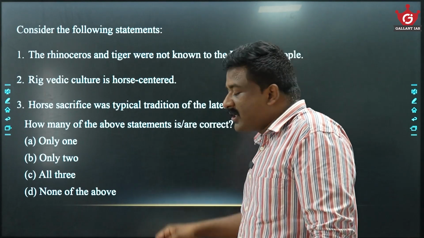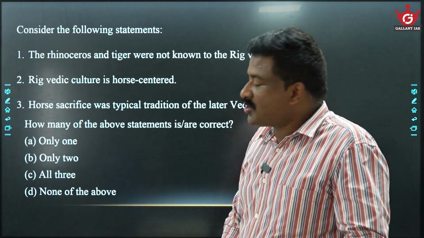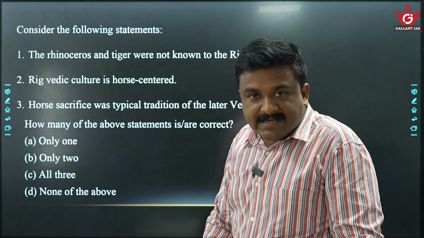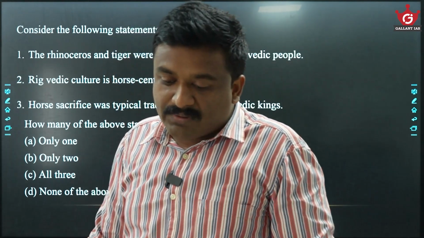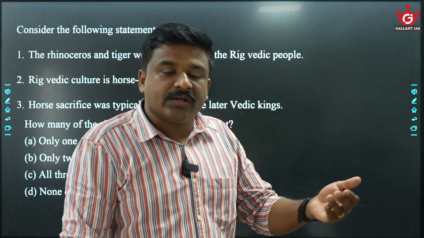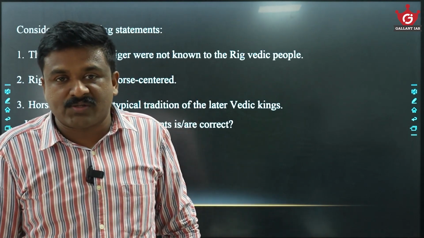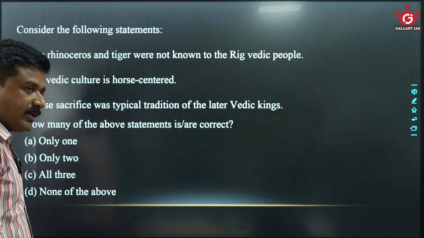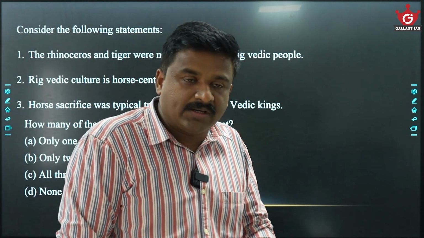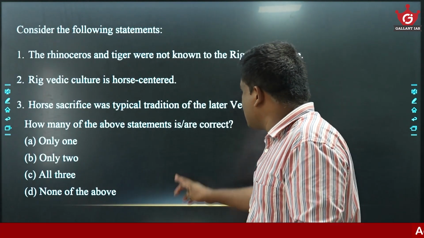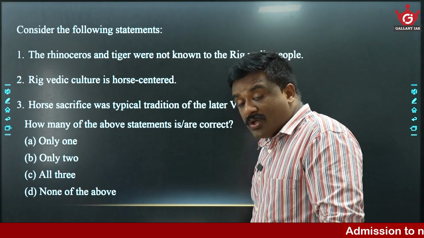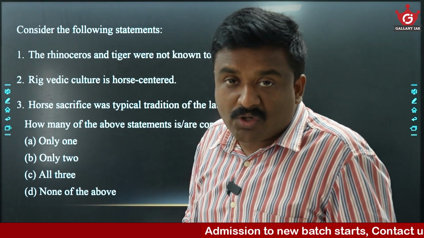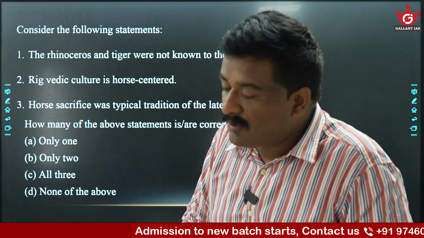Okay, it was horse-centered. They are horse-riding people, a warrior class. Okay, horse sacrifice was a typical tradition of later Vedic kings. Exactly, in the Samhitas, especially in the 10th chapter, there are mentions of this Ashwamedha. There are horse sacrifices. So you see that the 10th chapter was later added to this Rigveda. In that sense we can say this is a typical tradition of later Vedic kings, and that is the way by performing royal sacrifices the kings established their sovereignty over the people or enhanced their power over the people and